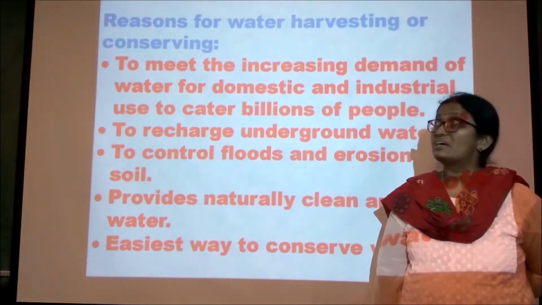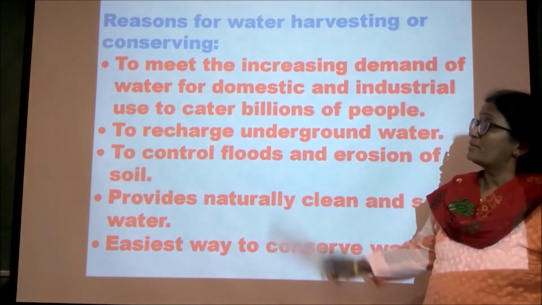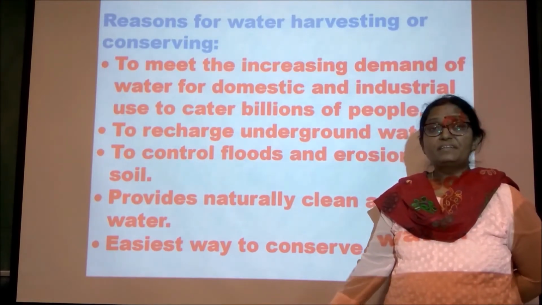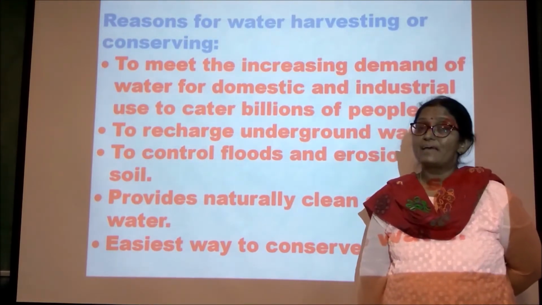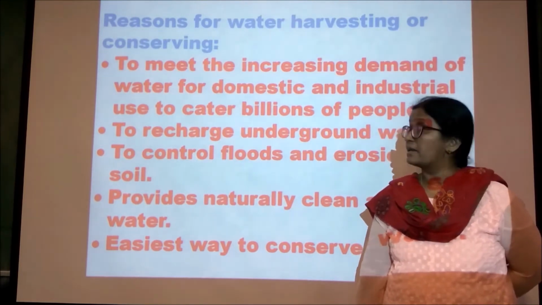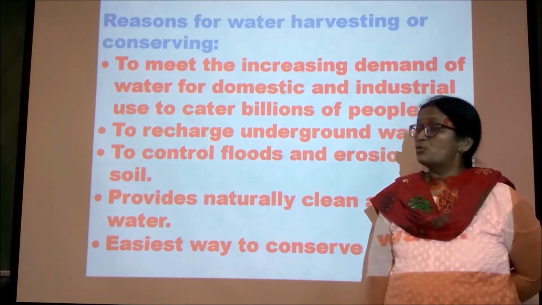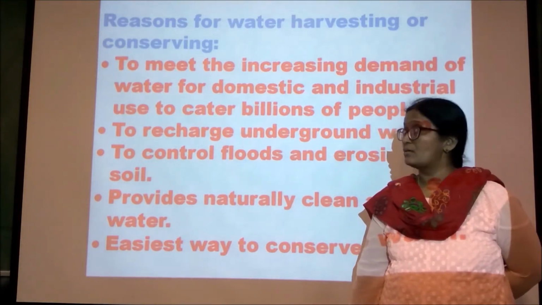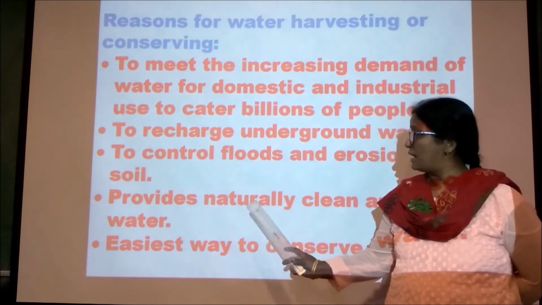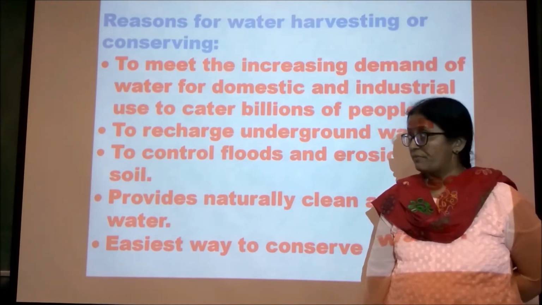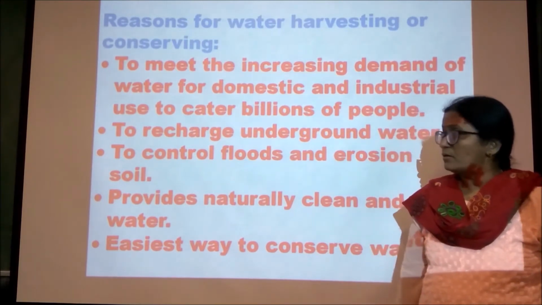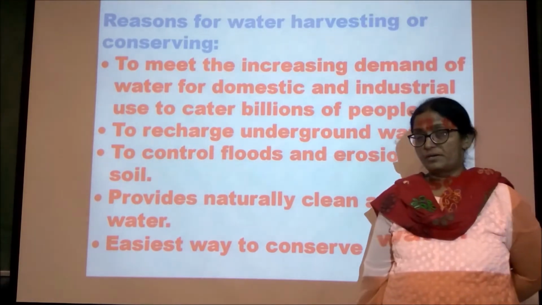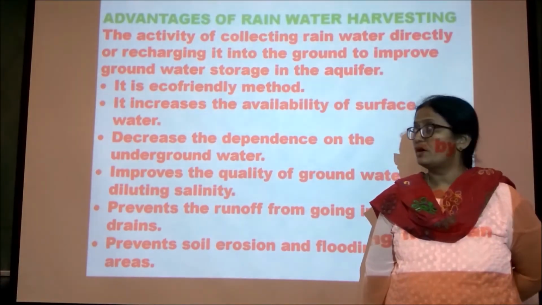So why do we have to conserve water? What are the reasons to harvest rainwater? To meet the demands of the people as the population is increasing at a rapid rate. To recharge the underground water, as due to population we are extracting more water. To control floods and prevent soil erosion. And it provides naturally clean and soft water. It is the easiest way to conserve water.